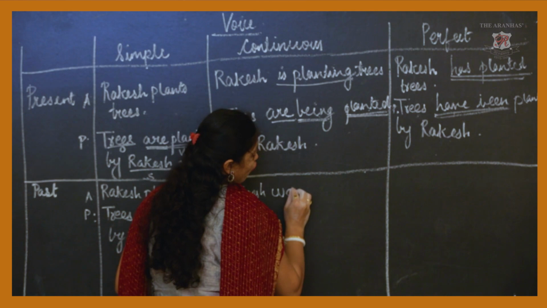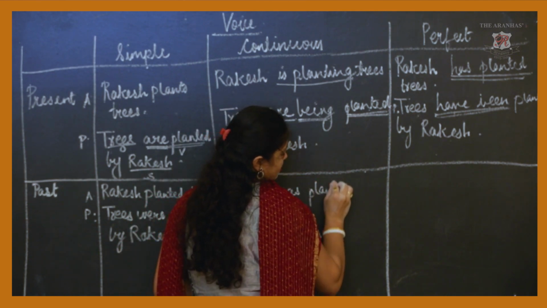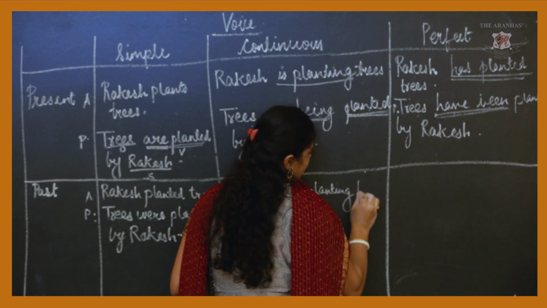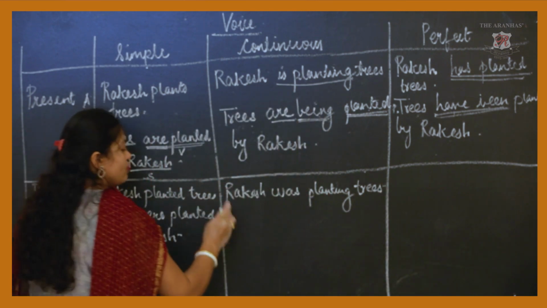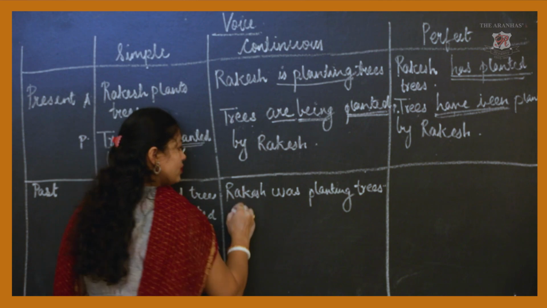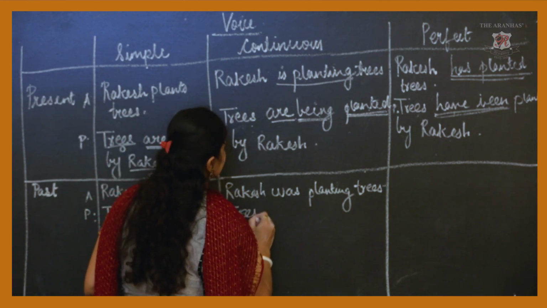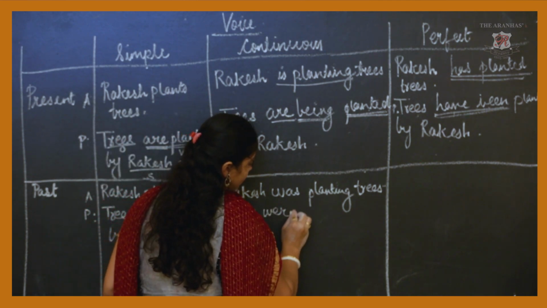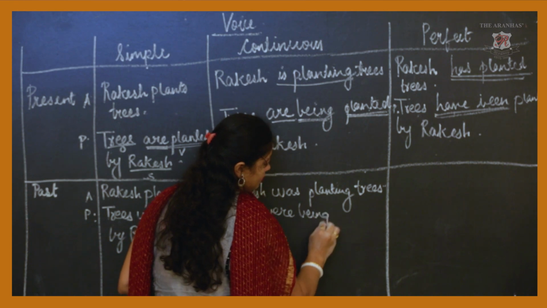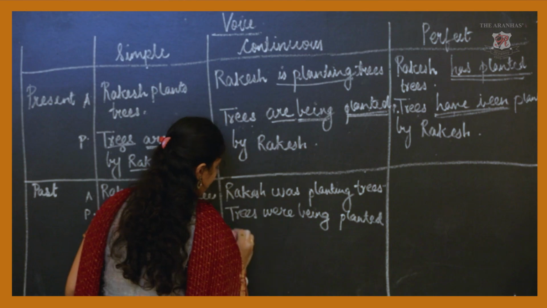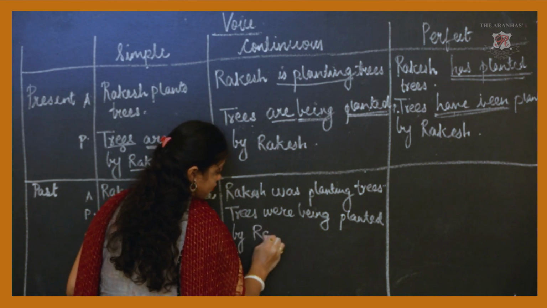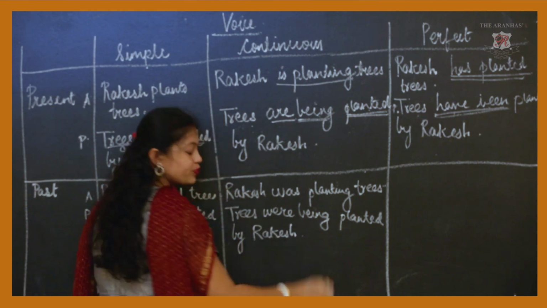Okay? Now, same sentence. Rakesh was planting trees. Okay? Then, how will it be in passive form? Trees were being planted by Rakesh.